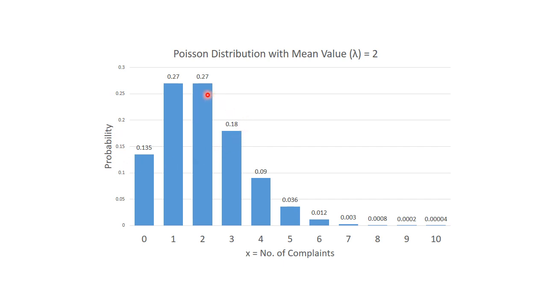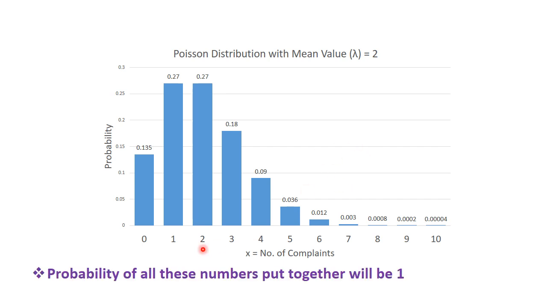Put together we said that it is almost 85.5 percent. The remaining are here. If you see here, it is almost 0. This is what I am showing in a pictorial way or graphical way. The probability of all these numbers put together will be 1.